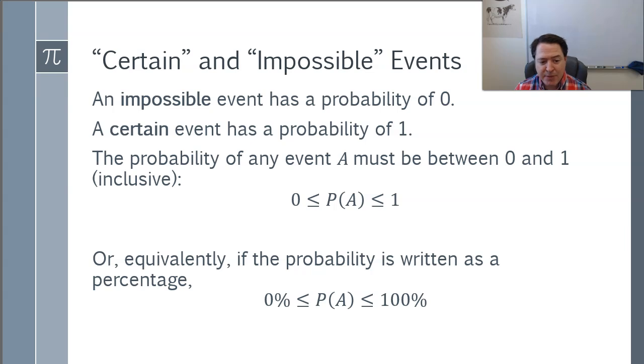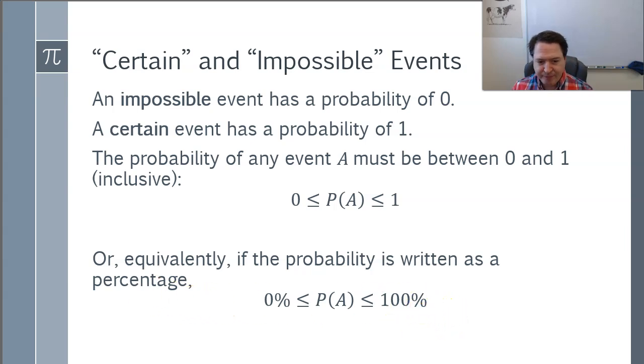And an event that's absolutely certain to happen, it has to happen, has a probability of 1, right? Or 100%, right? There's like a 100% chance of something means it's going to happen, right? So a certain event has a probability of 1. That's the most it could ever be. That means the probability for any event is going to be between 0 and 1. Now, that is inclusive. It could be 0, it could be 1, that's fine, right? Or we could be saying between 0% and 100%, that's fine, but it does include those endpoints.